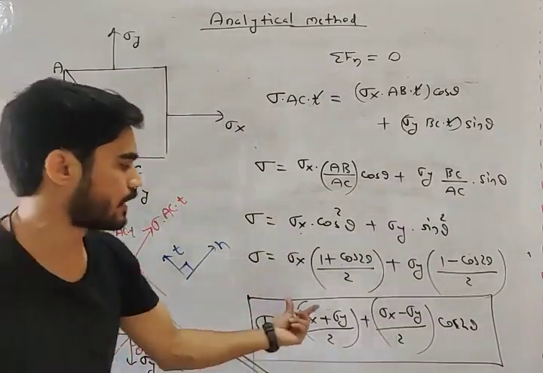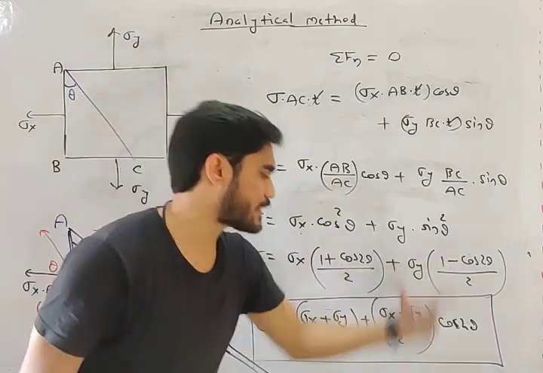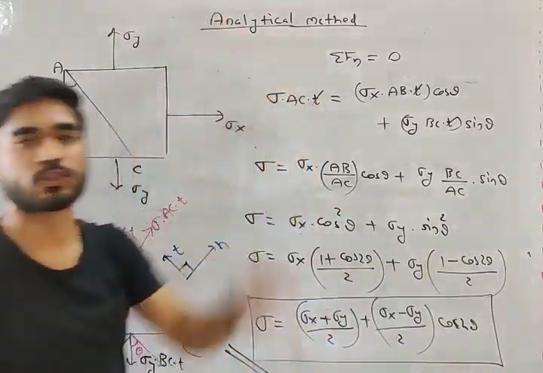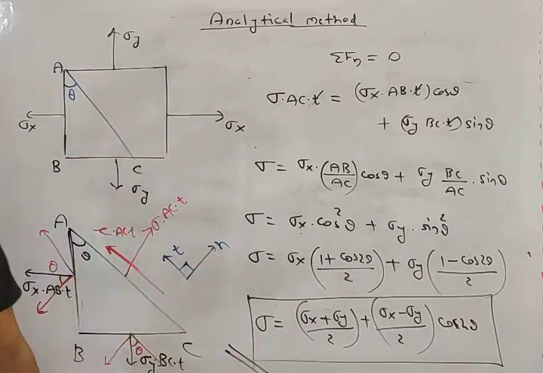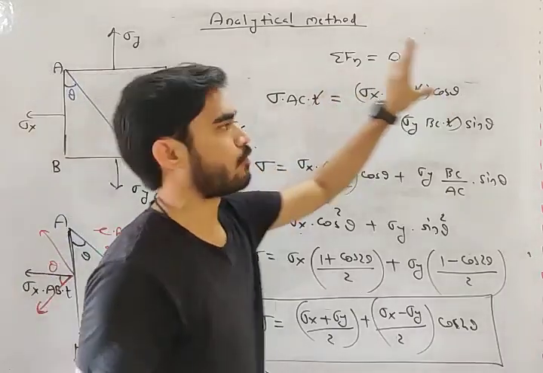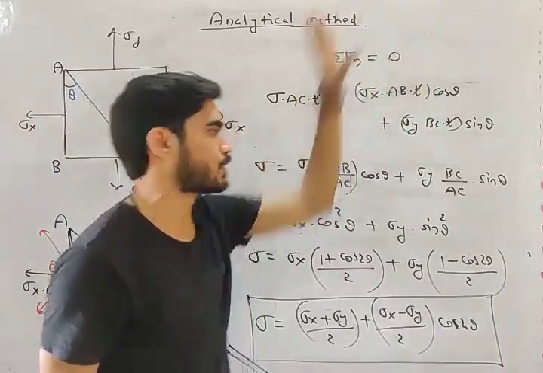Sigma will be equal to sigma x plus sigma y by 2 plus sigma x minus sigma y by 2 cos 2 theta, my friend. This is the first formula we have successfully derived, my friend. What we did, my friend? We have applied equilibrium equation. Net normal force equal to 0.